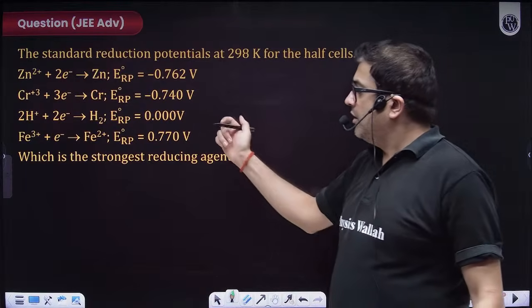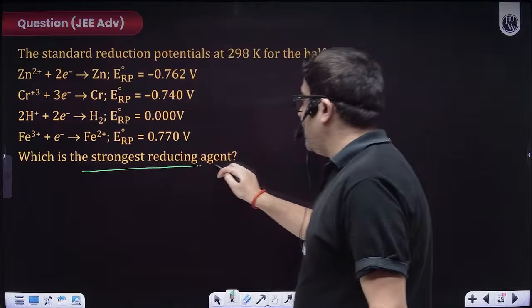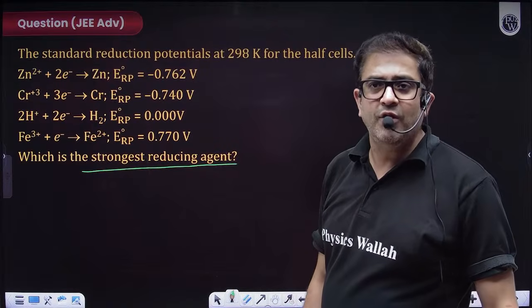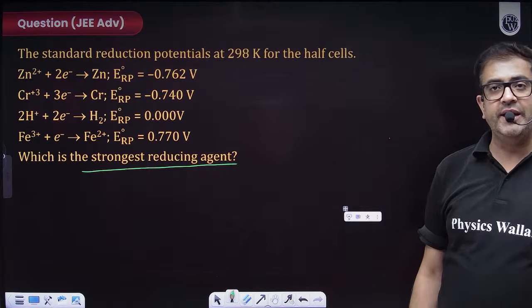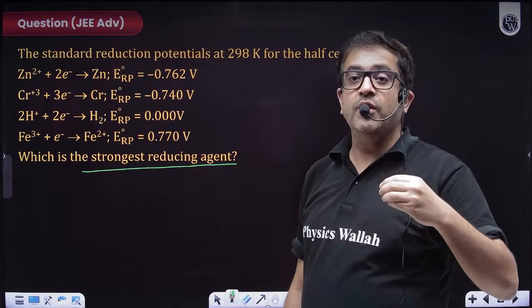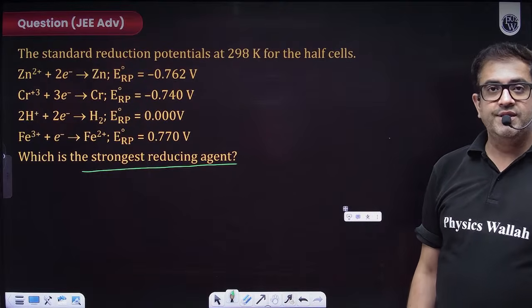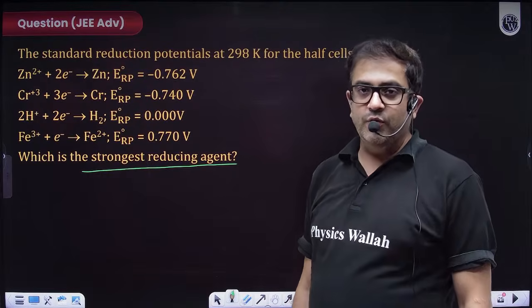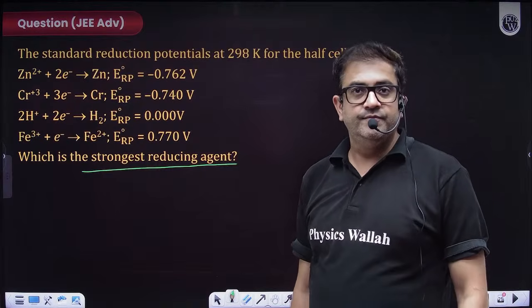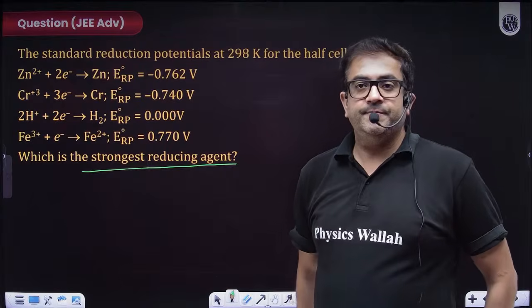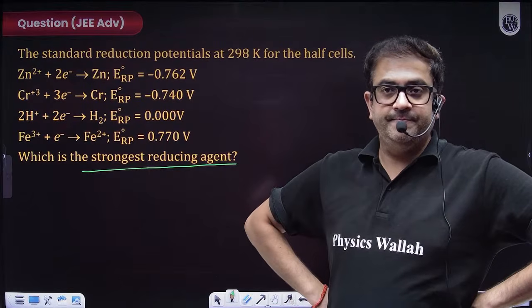Among them, which is the strongest reducing agent? So just the same logic you have to apply. Quick, everybody, quick. Which is the strongest reducing agent you have to answer?